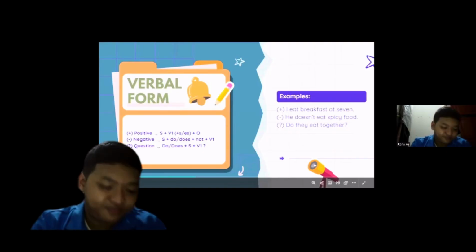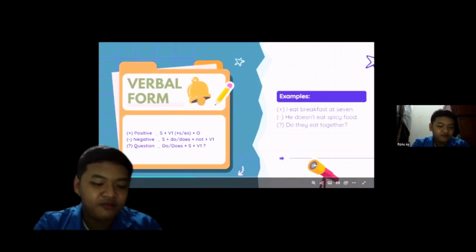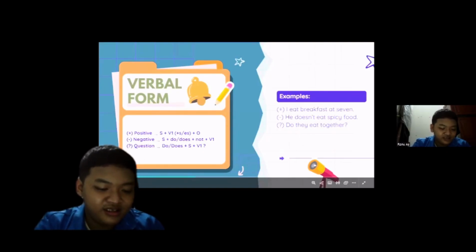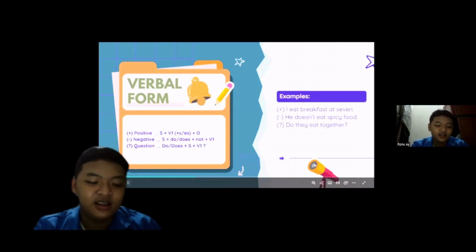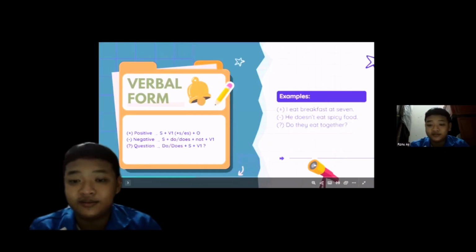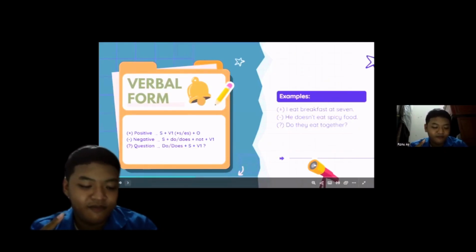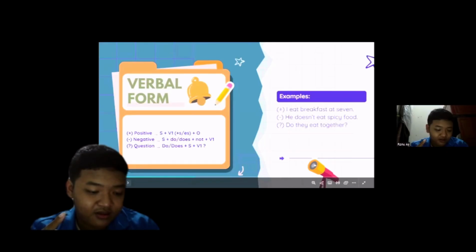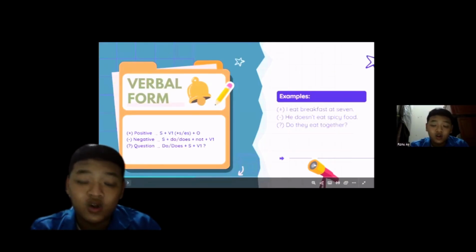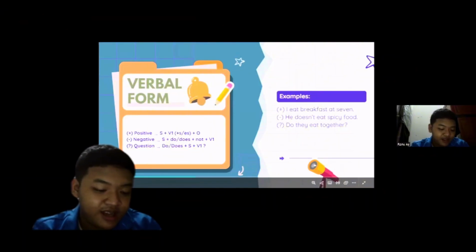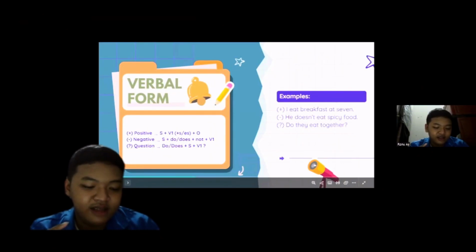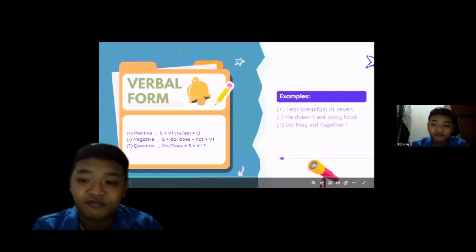Verbal form. The verbal structure is subject plus verb one for positive sentences. For negative sentences, we use do or does plus not, and do or does at the beginning for questions.